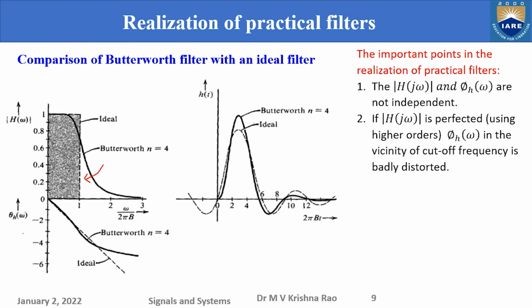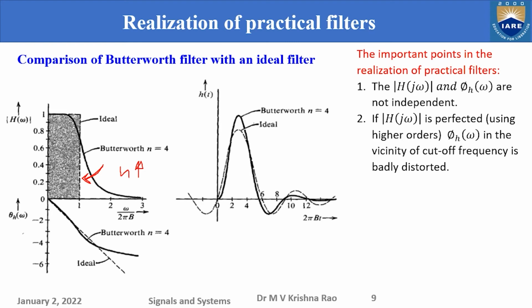The filter tries to become closer to the ideal filter. So you are pushing this. How do you push this? By increasing the n value. Instead of n equal to 4, go for 6, 8, 10, 11 like that. Any number you can go.